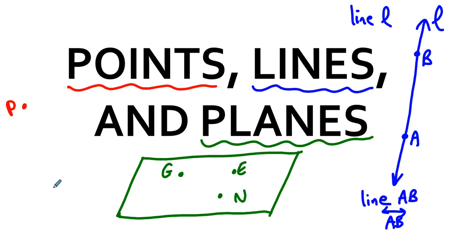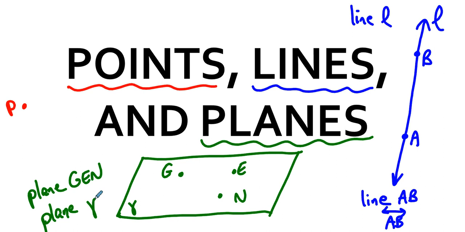So we would call this plane GEN. Sometimes we want to just talk about a plane without talking about points in the plane. So in the same way that we sometimes name lines L or M or N, we can name a plane with a Greek letter. Your textbook calls that gamma. That's a lowercase gamma. And so we would say plane gamma.